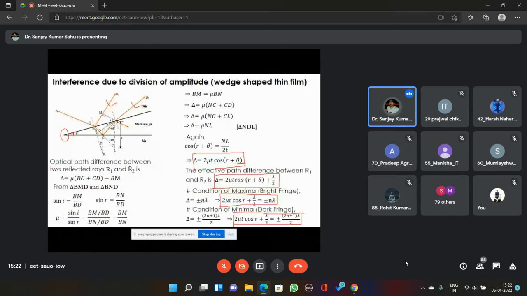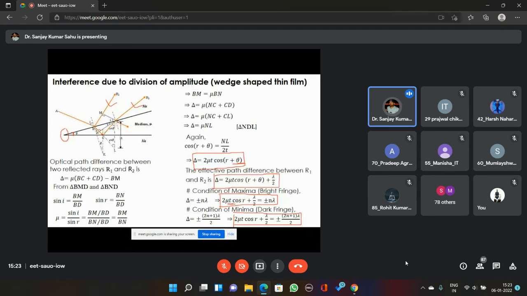Here the only difference is that, along with the dependence on the angle of incidence, whether the interference will be constructive or destructive will also depend upon the place of incidence, because the thickness of the film is different at different places, and there is a thickness term t here.